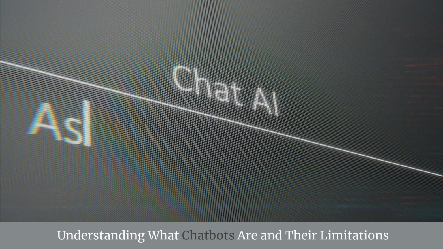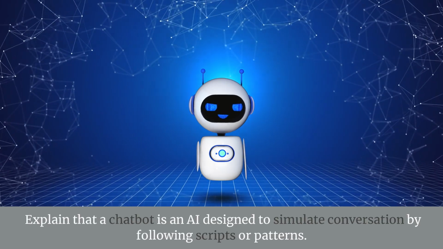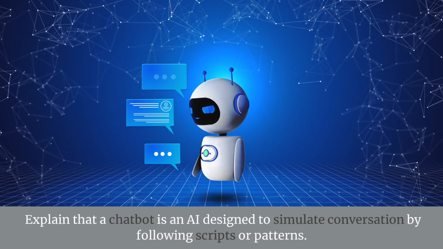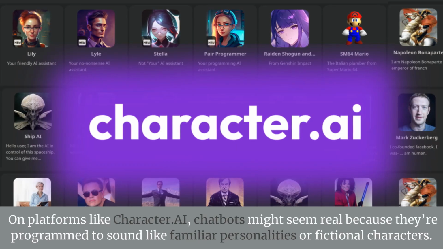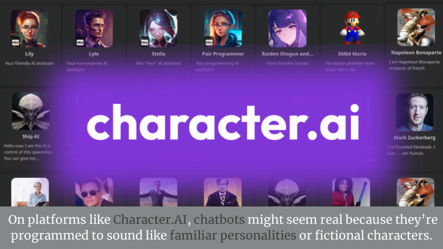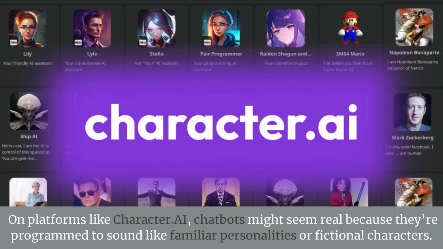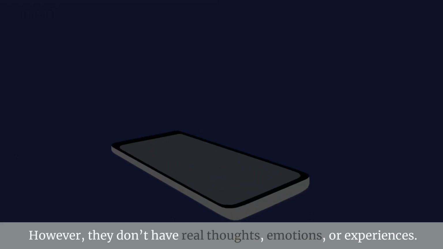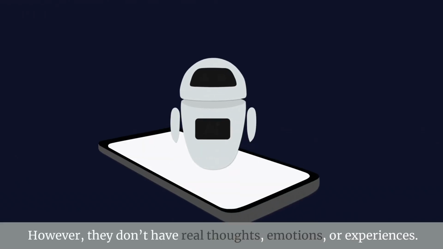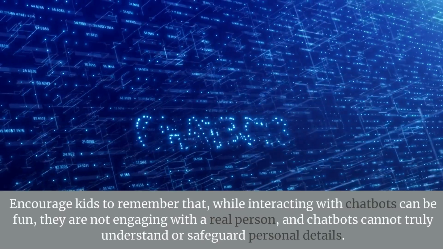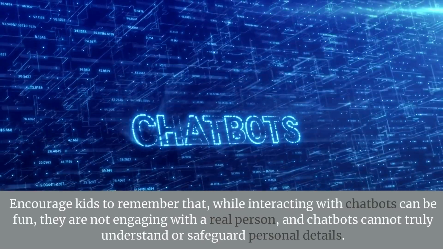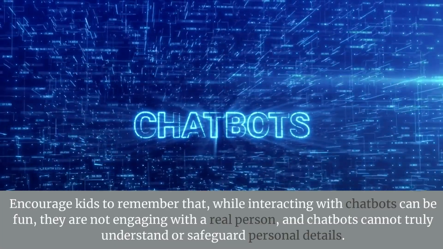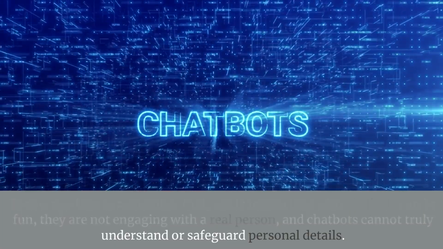Understanding what chatbots are and their limitations. Explain that a chatbot is an AI designed to simulate conversation by following scripts or patterns. On platforms like Character AI, chatbots might seem real because they're programmed to sound like familiar personalities or fictional characters. However, they don't have real thoughts, emotions, or experiences. Encourage kids to remember that, while interacting with chatbots can be fun, they are not engaging with a real person, and chatbots cannot truly understand or safeguard personal details.